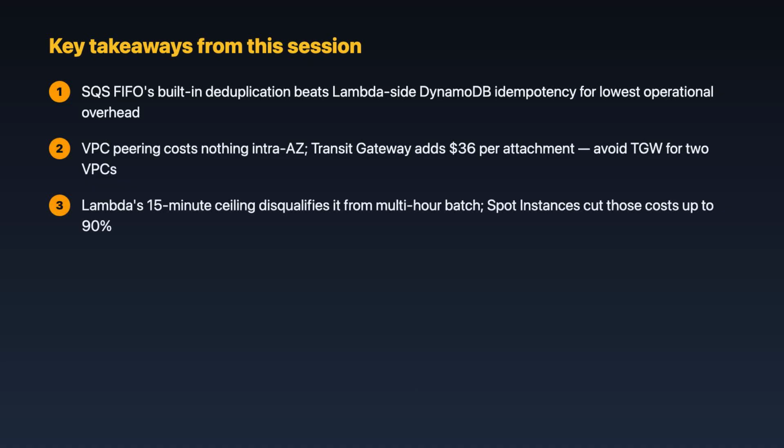3 takeaways from this session. First, SQS FIFO's built-in deduplication beats Lambda-side DynamoDB idempotency for lowest operational overhead. Second, VPC peering costs nothing intra-AZ. Transit Gateway adds $36 per attachment, avoid TGW for 2 VPCs. Third, Lambda's 15-minute ceiling disqualifies it from multi-hour batch. Spot instances cut those costs up to 90%.